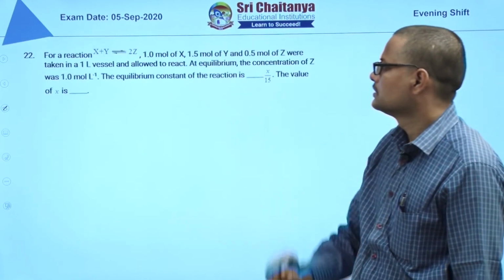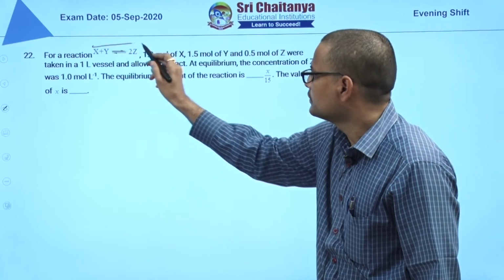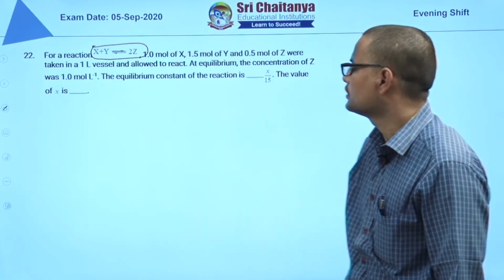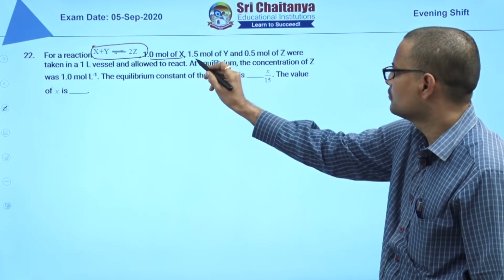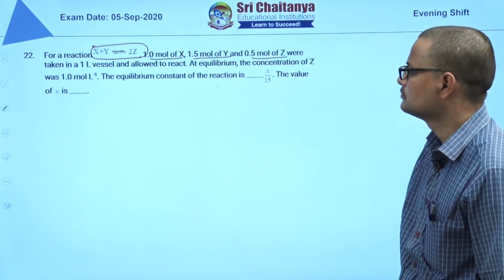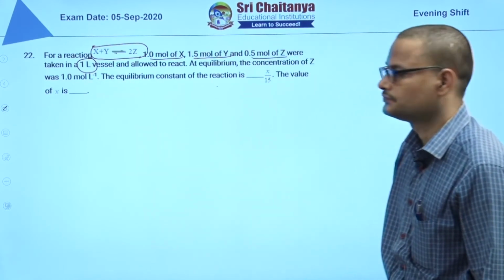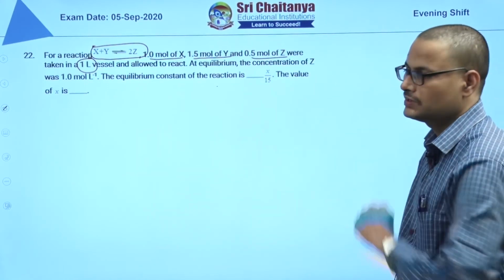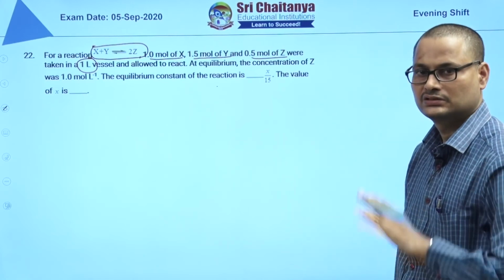This is a chemical equilibrium based question. The reaction is given: x plus y gives rise to 2z. We started with 1 mole of x, 1.5 moles of y, and 0.5 moles of z, and these are in a 1 liter vessel. If they are in a 1 liter vessel, the number of moles is nothing but the concentration.